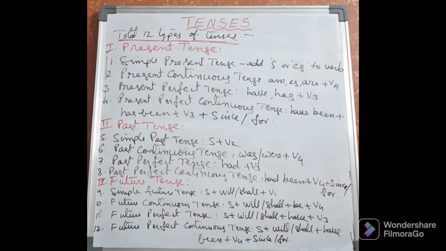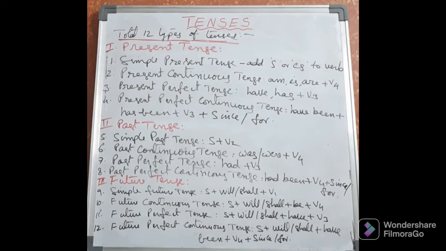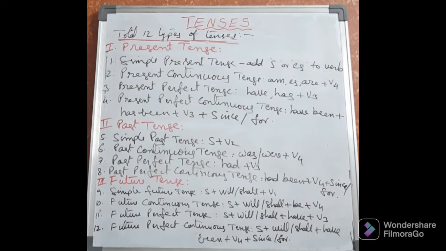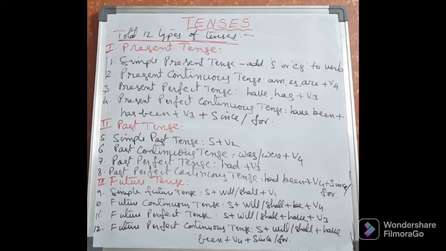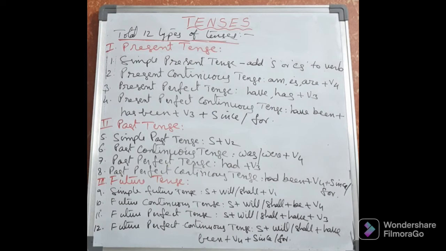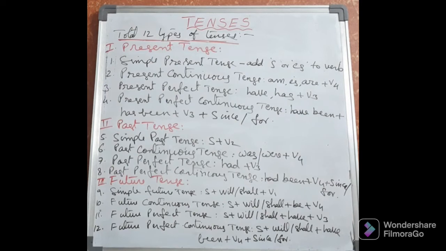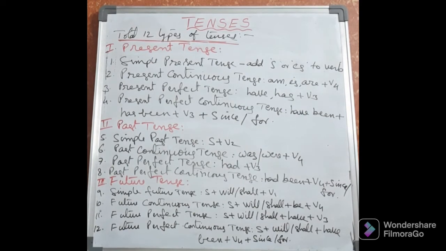Next let us see the third one, past perfect tense. Similar to the present perfect tense, here past perfect tense. In past perfect tense, we have to take the helping verb had plus V3. I told you in the present perfect tense also we have taken V3. Here also we have to take V3. Always in the perfect tense we have to take V3. To understand this, we must understand verb forms, 4 types of verbs. I had given you that in the verbs video, and accordingly you have to practice further. Hundreds of verbs you have to practice.